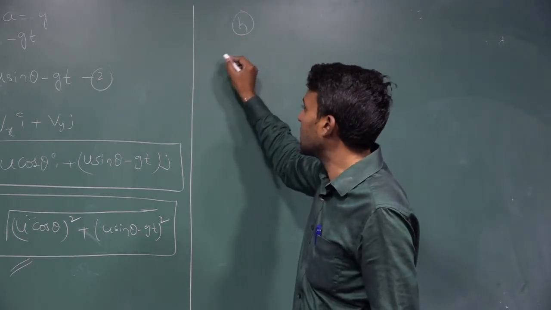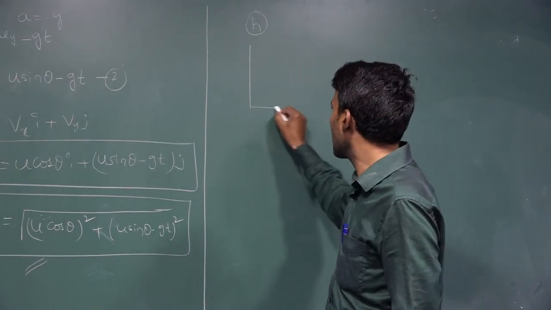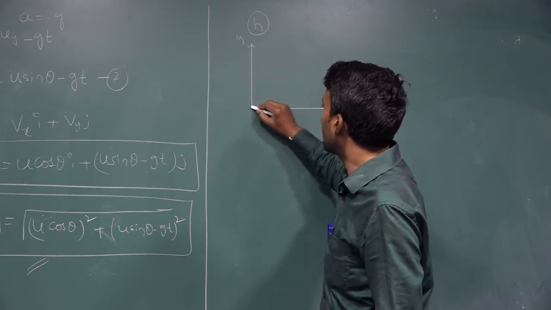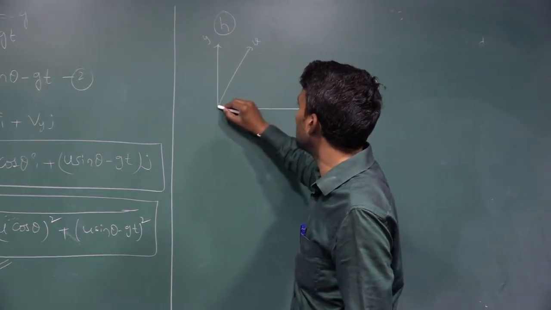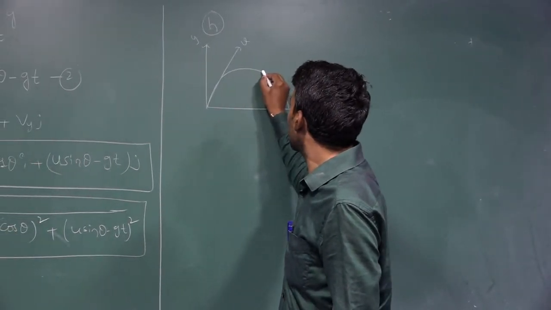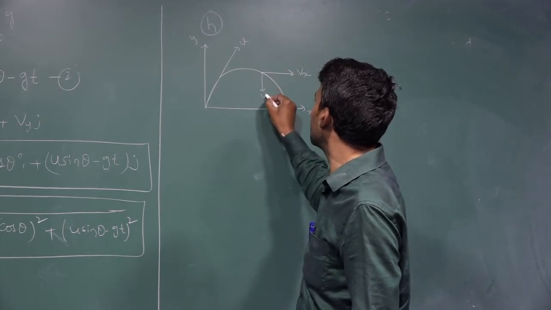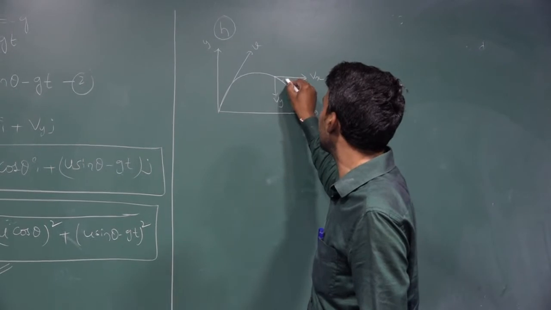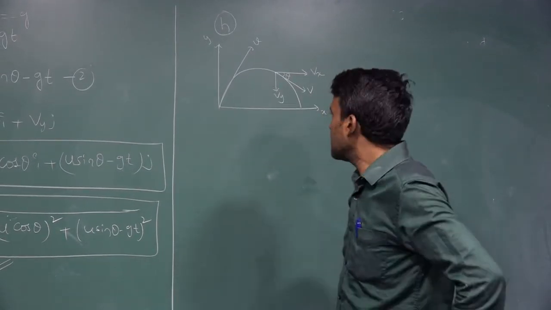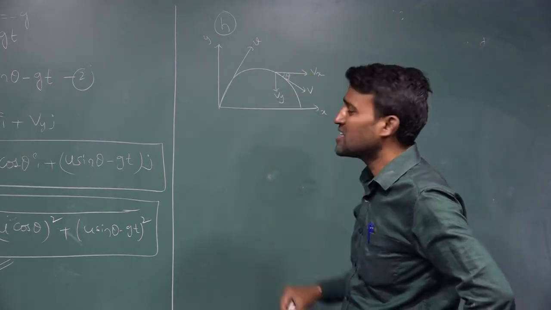We are taking the same diagram. Otherwise I am drawing it again here for your understanding. X and y we are writing. One object is projected with a velocity u and it follows a parabolic path, isn't it? Now if the object is along this direction, this is Vx and Vy is downward, and this is the angle theta. V resultant is along this direction. Now at this height, at this vertical displacement, what is the velocity?